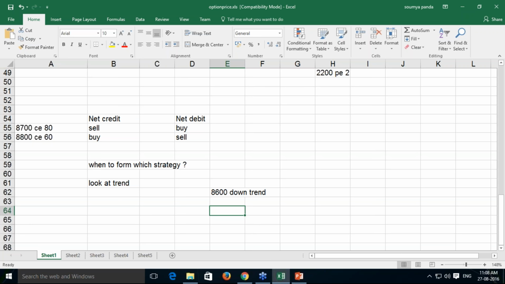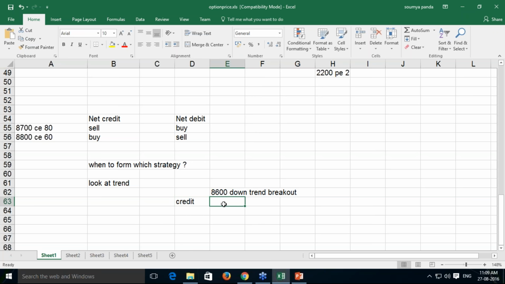Net credit strategy or net debit strategy. You have two choices. Suppose if you want to form a net credit strategy, it means I want to receive some money from the market, and the 8600 downtrend breakout has come, and I am forming the credit strategy.